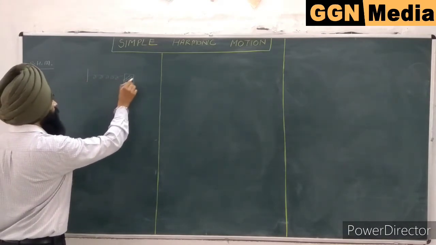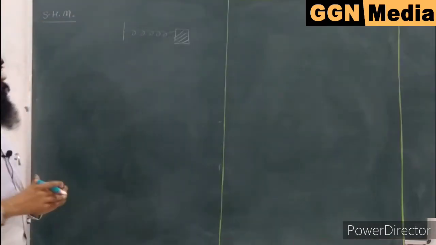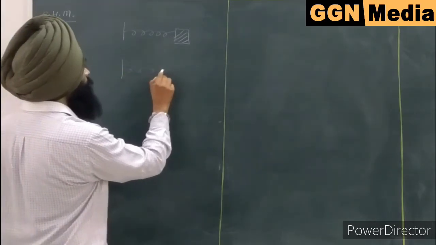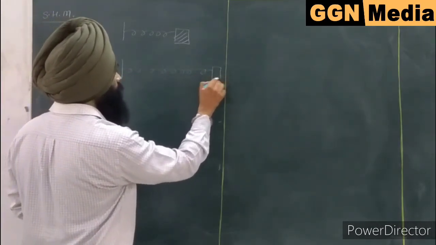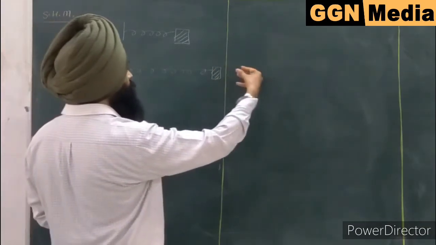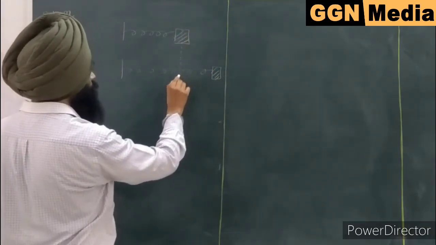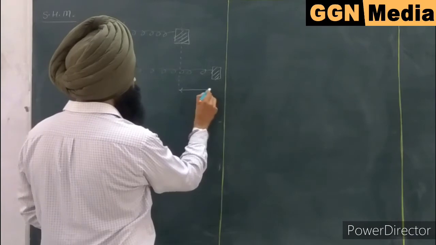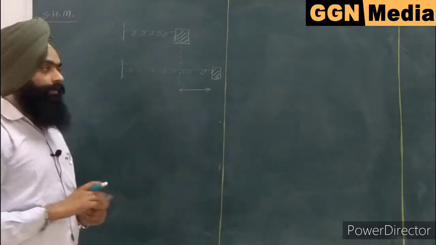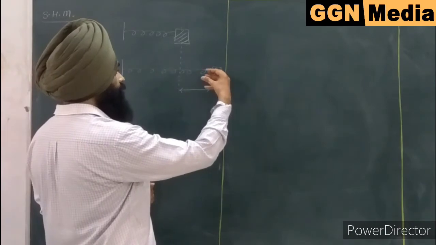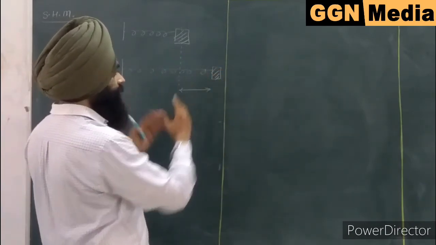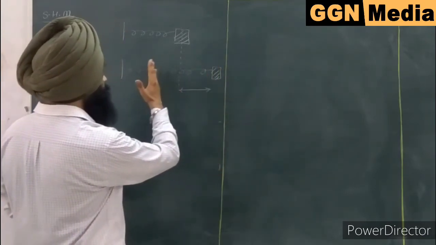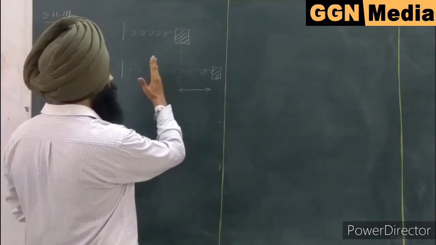We can take the example of a mass attached to a spring. Let us consider that this position is the unstressed form. If I pull the mass towards this position, so the mass is moved from the mean position towards this position, the spring is stressed by this much distance. So when the mass is pulled towards this position, the restoring force acts on the spring. When the mass is left, the mass moves around the mean position due to inertia, giving the simple harmonic motion.